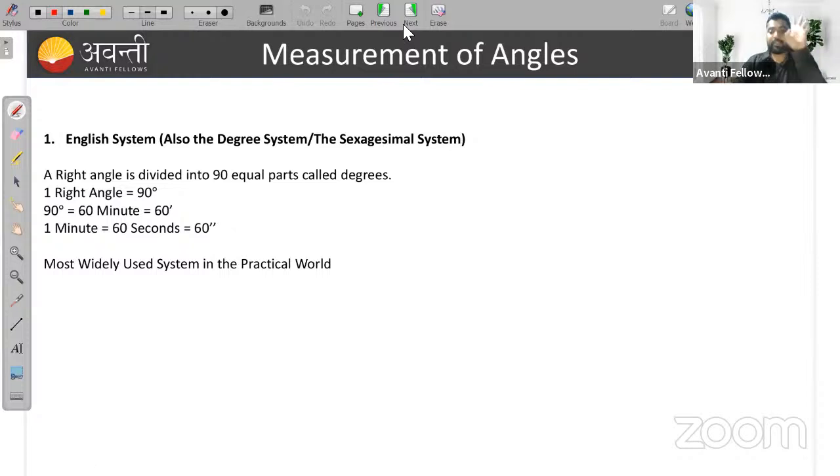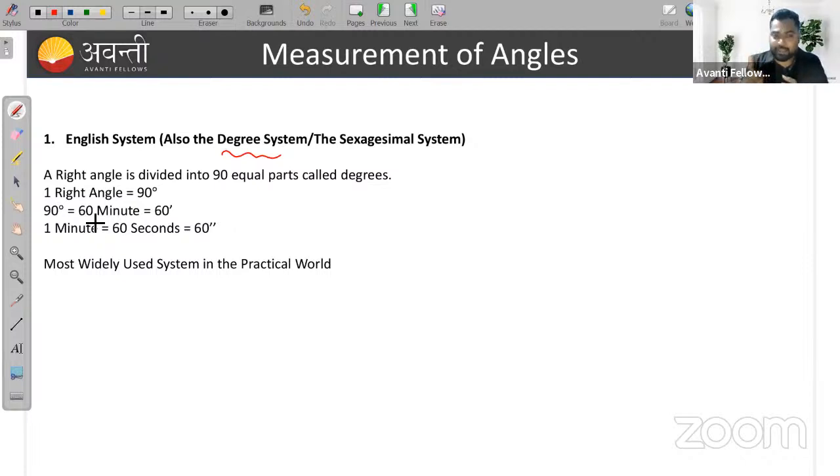Measurement of angles. There are three systems of measurement of angles. First one is English system, or also we can say this is degree system or sexagesimal system. Okay. So first one is English system, how did we derive it? A right angle is divided into 90 equal parts called degree. You know all these things, right?